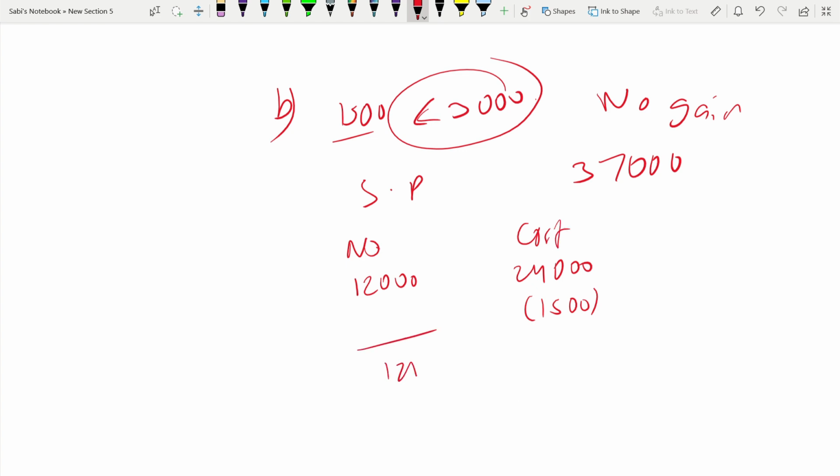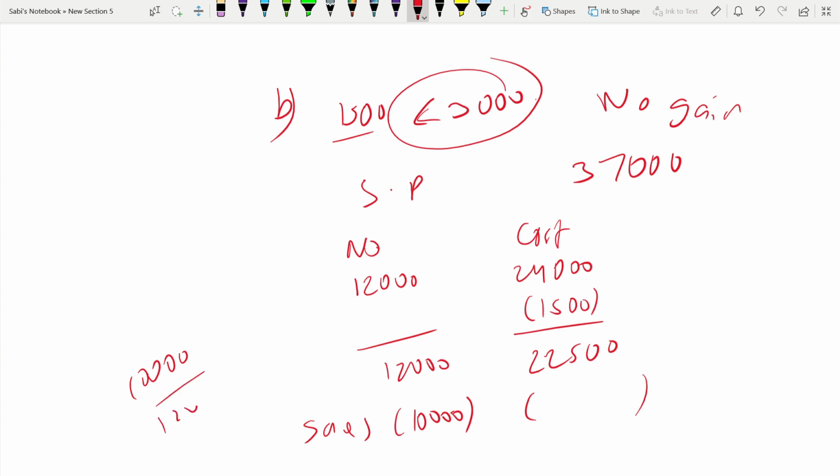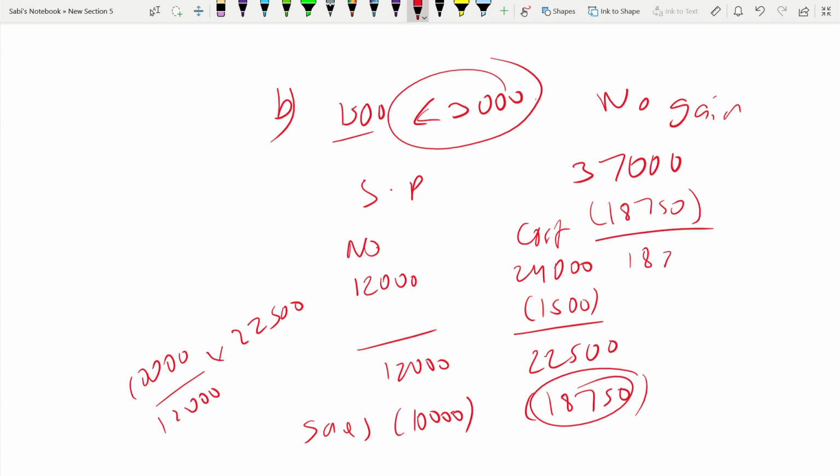So here it will be 12,000 shares, and the cost is 22,500. Next, we sold shares. When we sold shares, we sold 10,000 shares, and what is the cost? You can now find out. How? 10,000 divided by 12,000 into 22,500, which is 18,750. This is the cost we have to deduct from 37,000. 18,250 is the right answer, the capital gain when we are selling the shares.